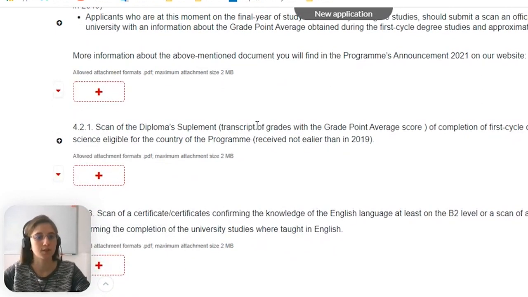Okay, so the next point is the scan of the diploma supplement. The supplement is basically the paper that also contains the grades, the GPA that you have received during your study. That's very important for the agency to receive such information about you.